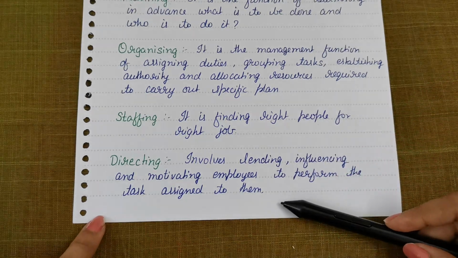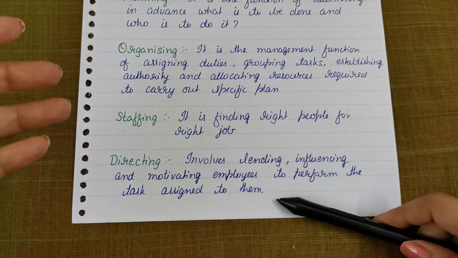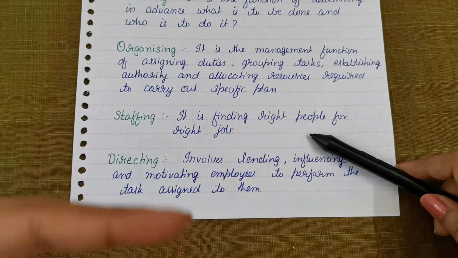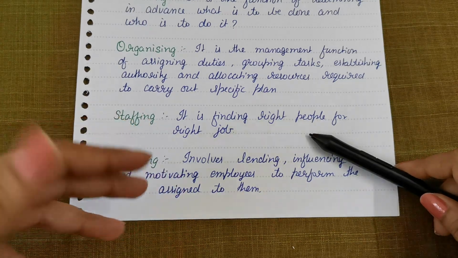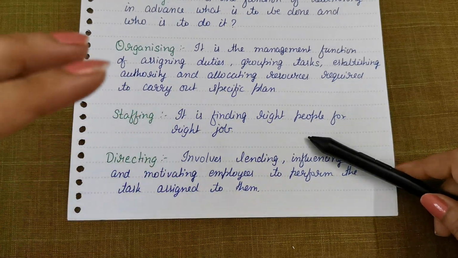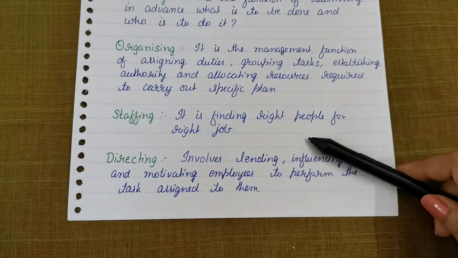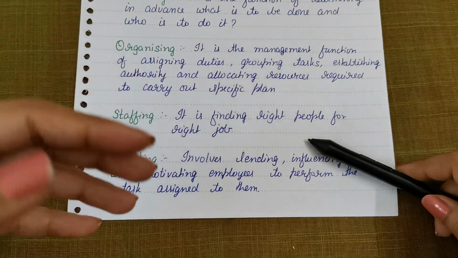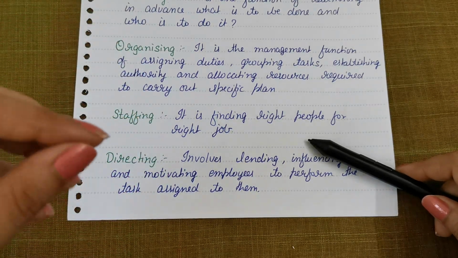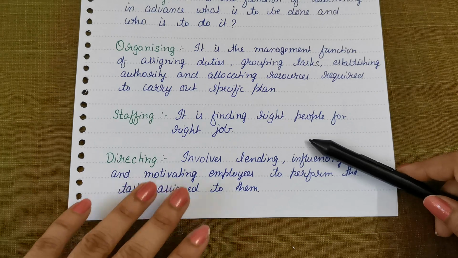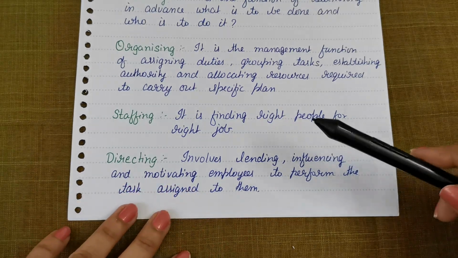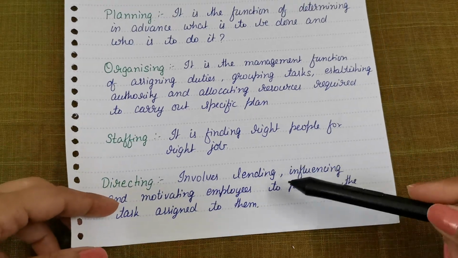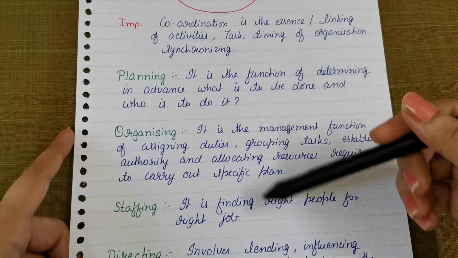So here, directing has various elements, okay? If you don't know, directing has communication, supervision, leadership, and motivation, etc. So these elements help a person to get the direction, or the way where he wants to go, or what is needed to be done, right? So that is really very important. Direction is one of the most important things. Without direction, the employees would be very confused about what to do and what not to do, right? So these are the basic functions.